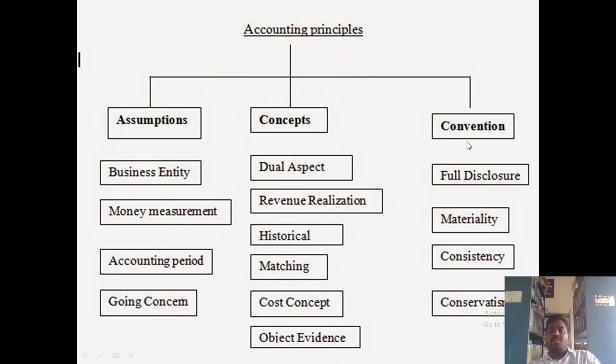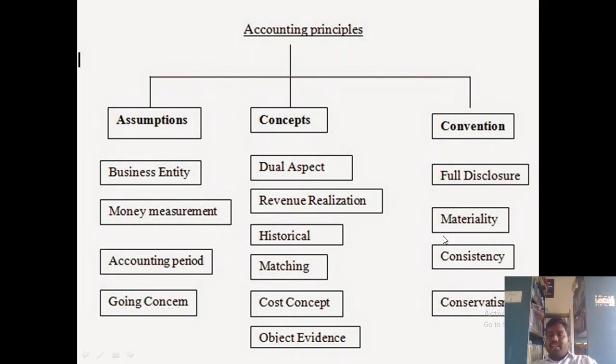Next one, conventions. Here the conventions are going to be clearly explained. The first and foremost convention is full disclosure. Whatever transactions happen in the organization, you definitely want to disclose to all the persons in the organization. You want to disclose it in the financial statements. If you disclose in the financial statements, then everybody will easily understand them. So for preparing financial statements, you definitely want to show the full disclosure of all the transactions.